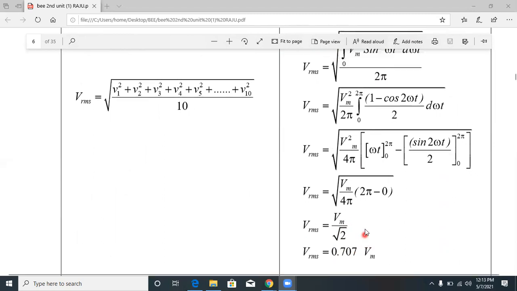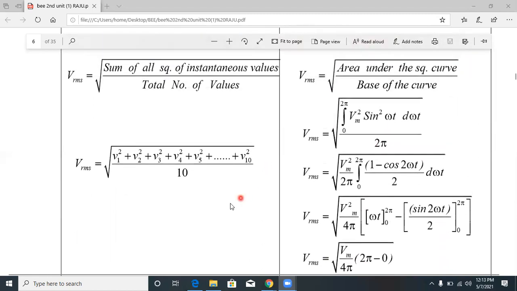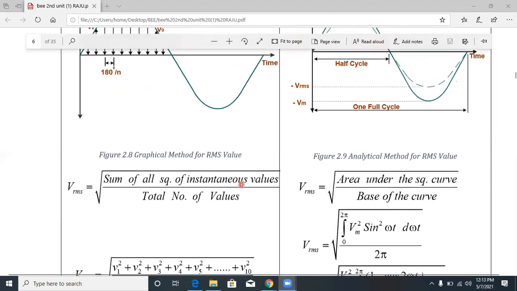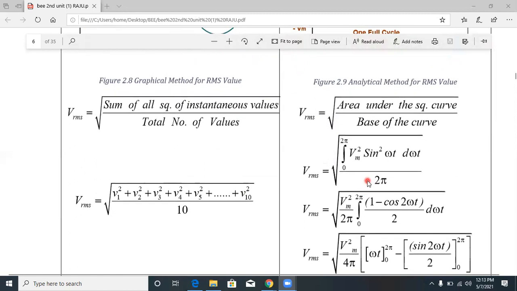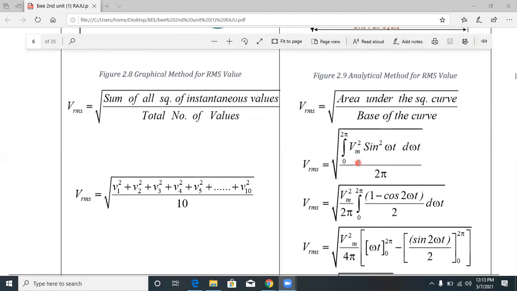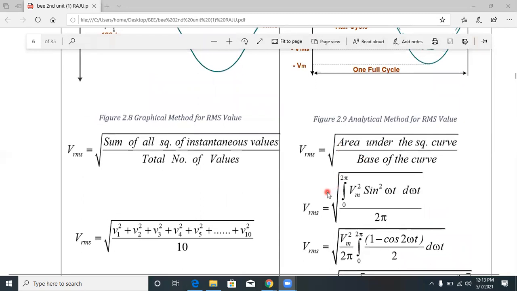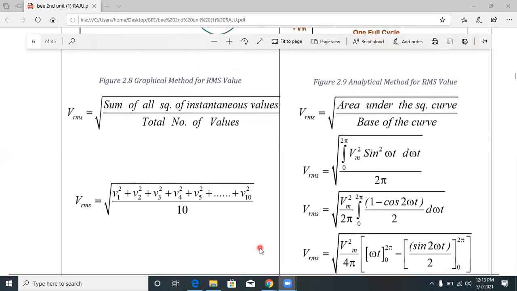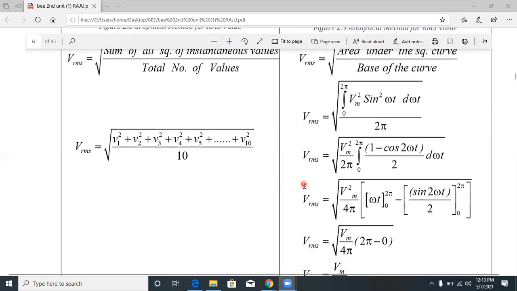This is the RMS value, found by taking the area under the curve of the instantaneous values. This is the derivation of the RMS value and average value.